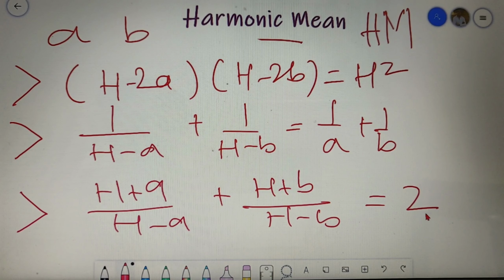I would not say that these three equations are important, but if you are given a question related to a harmonic mean, then you may find these three equations useful. Harmonic mean is also defined for the set of real numbers.